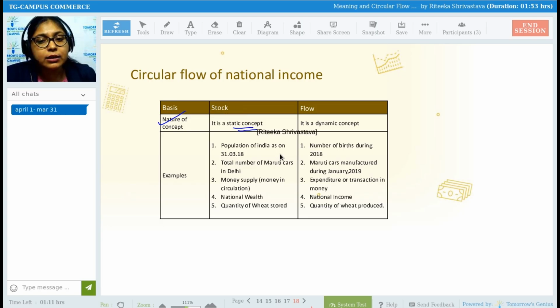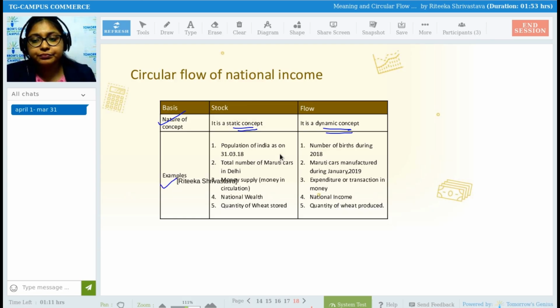Nature: stock is a static concept. Why is it static? Because it is stagnant. It is not changing. It remains like that only. Whereas flow is a dynamic concept because when you calculate the flow, it keeps on changing. The things which keep on changing are called dynamic, and the things which remain constant or the same are called static.